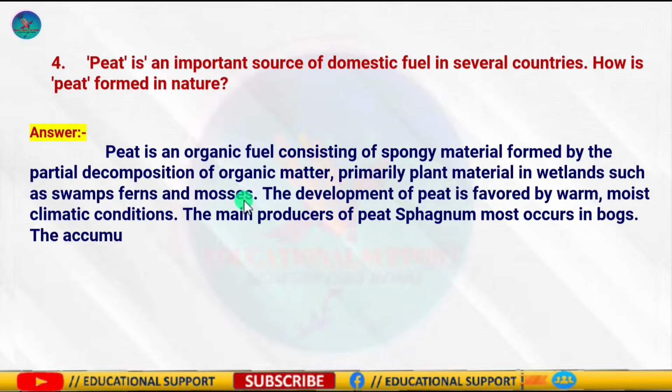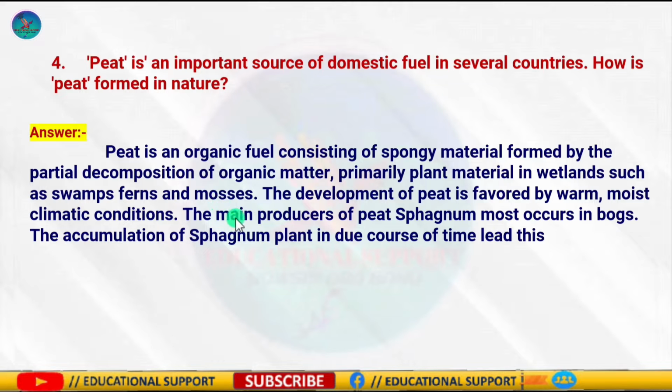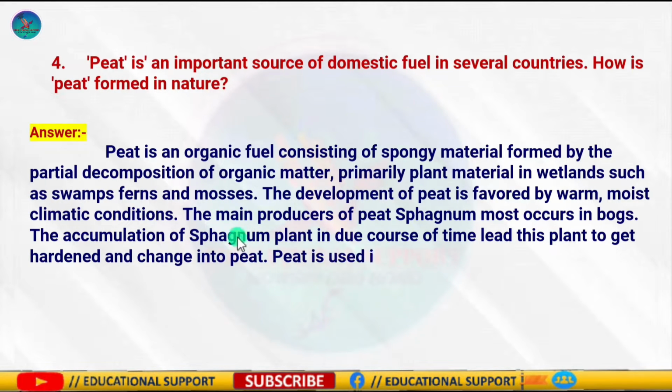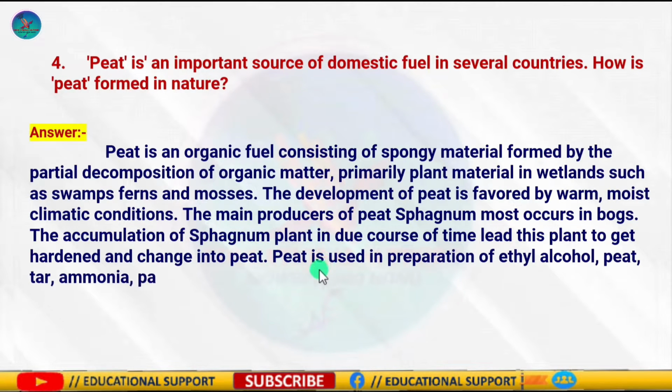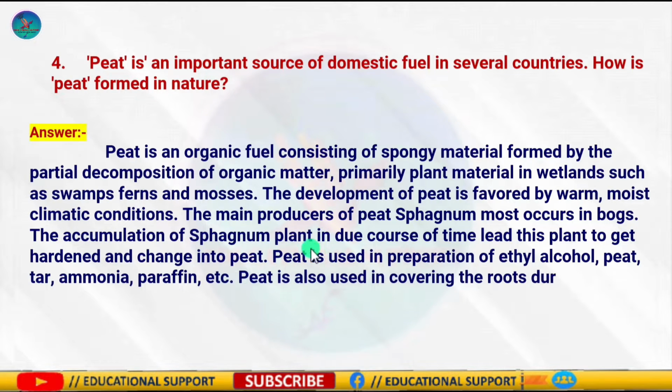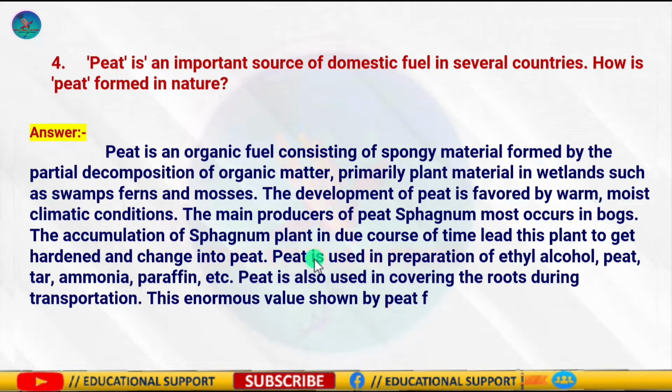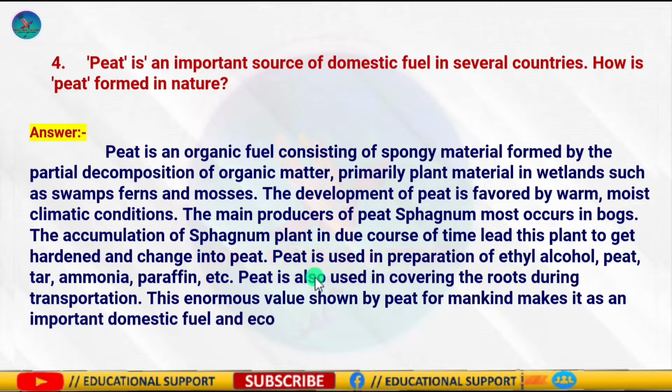Sphagnum is the main producer of peat, but many other plants may also be involved. Peat is an important source of domestic fuel in several countries, especially in Europe and America. Peat is also used in agriculture to improve soil fertility, and as a water purifier in special tanks.